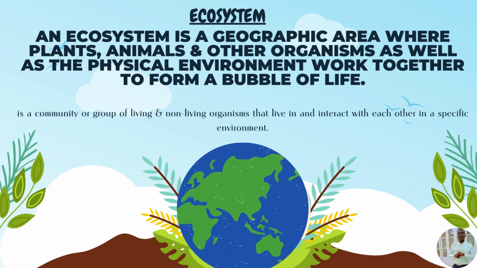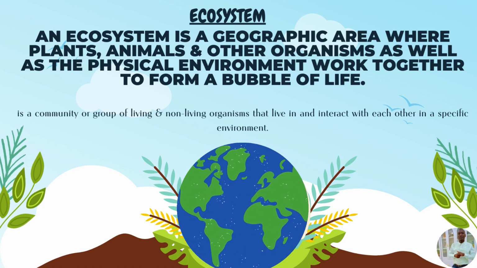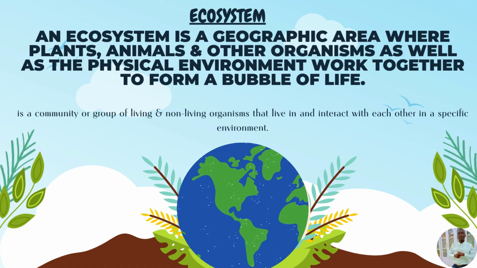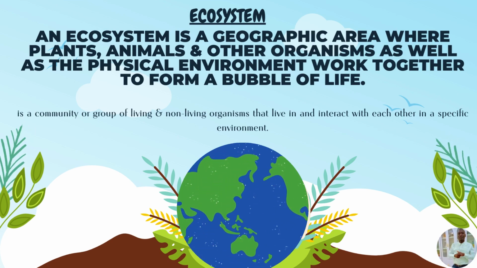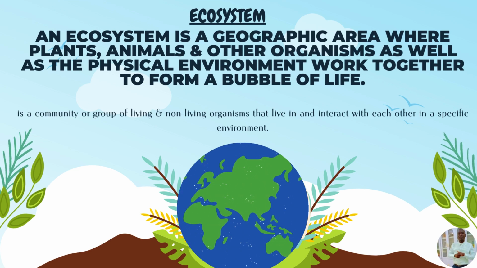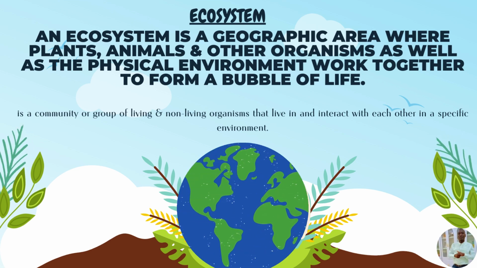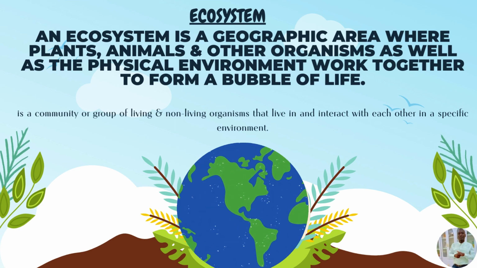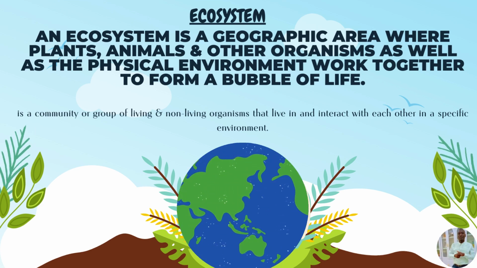So the abiotic factors or the non-living part of the ecosystem can consist of the soil, water, air, climate, among others. Then the living part of the ecosystem consists of flora and fauna, or plants and animals.